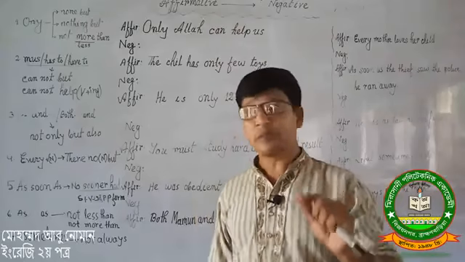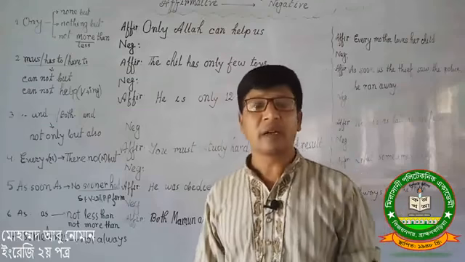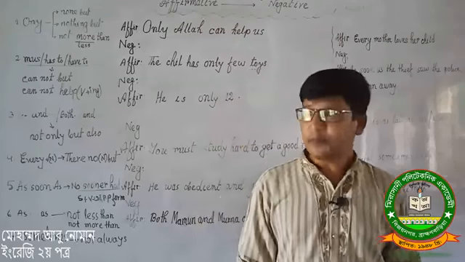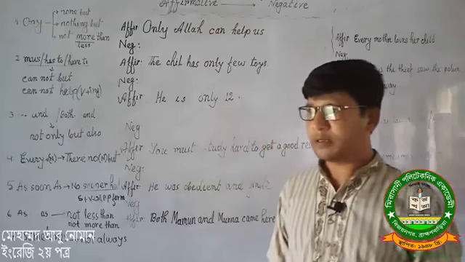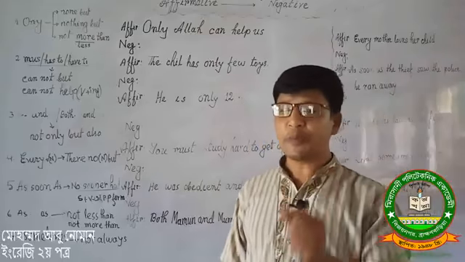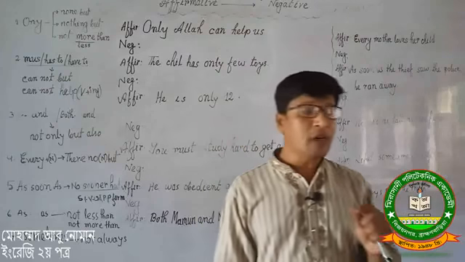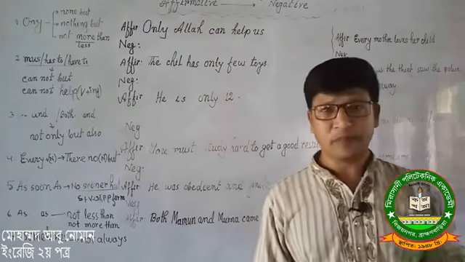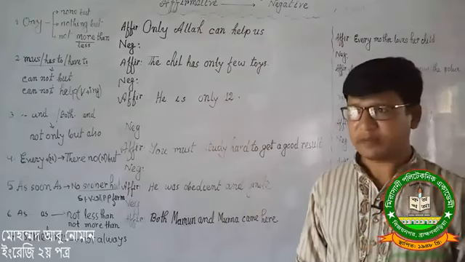We know that according to the meaning there are 5 kinds of sentences: assertive, interrogative, imperative, optative and exclamatory. Transformation of a sentence means transferring a sentence from one type to another type without changing its meaning.